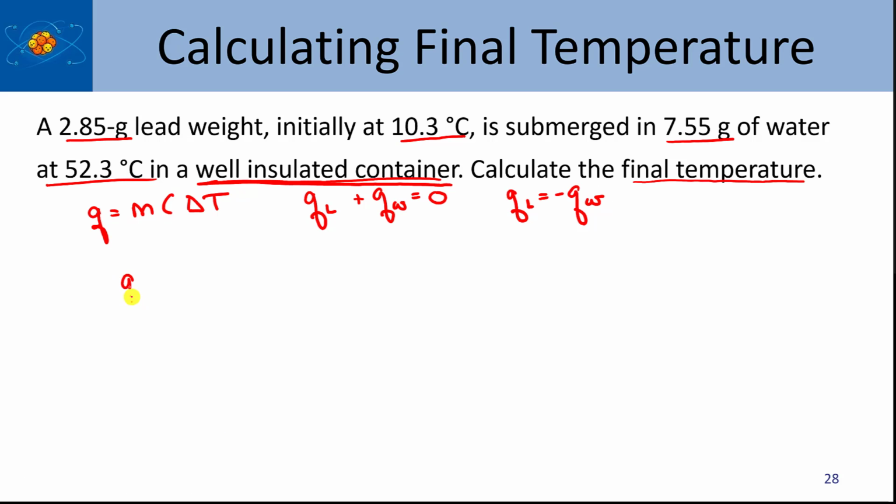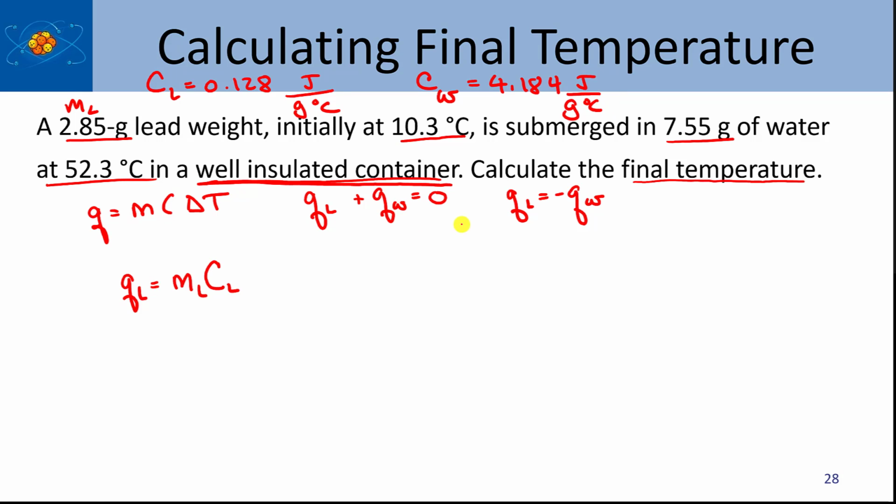Okay, so let's go ahead and write out what we know. I know the Q for the lead is going to be the mass of the lead, and that's given, times the C for the lead. Now, the specific heat for the lead, if you remember from earlier, is 0.128 joules per gram degree Celsius, and the specific heat for the water is 4.184 joules per gram degree Celsius.